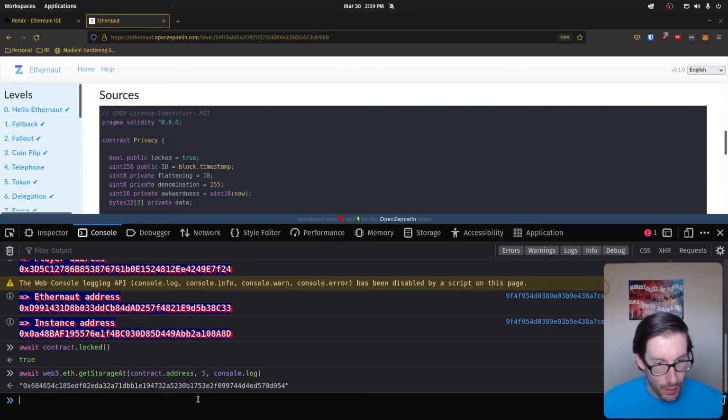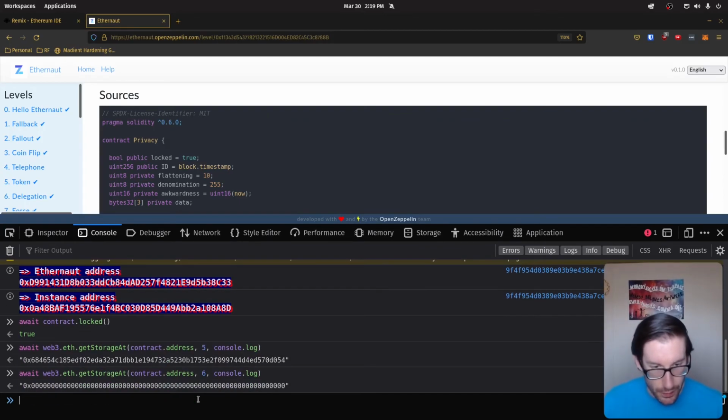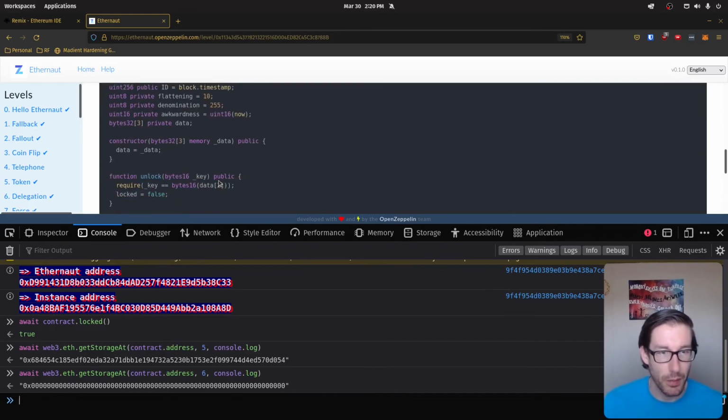Weird. All right, so if I go to the 5th slot and the 6th slot, we can see that the 6th slot is going to be empty. So we know that 5 is the very end. And if it's the very end, that's our answer. Because here we can see they're asking for 2, and that's going to be 0, 1, 2, which is going to be the third item. And that's going to be our answer for the key.